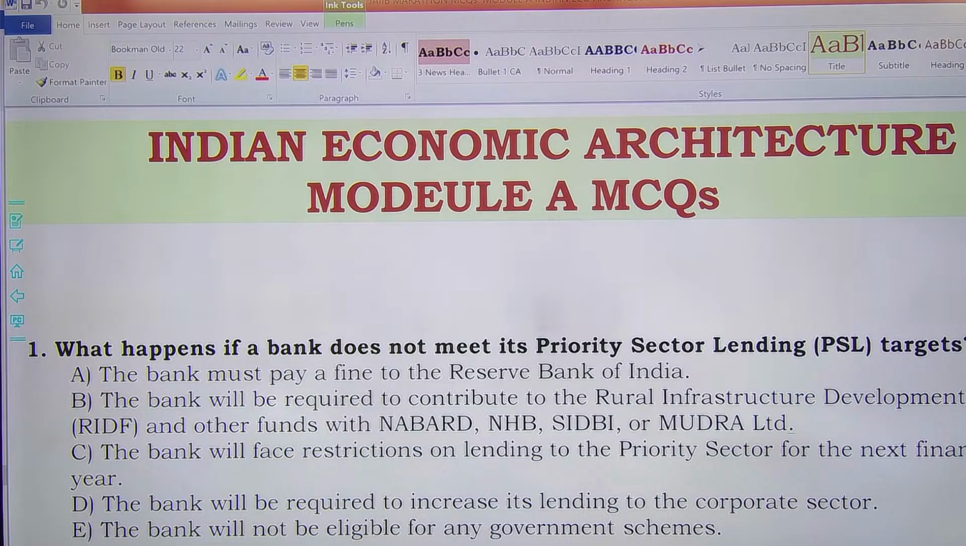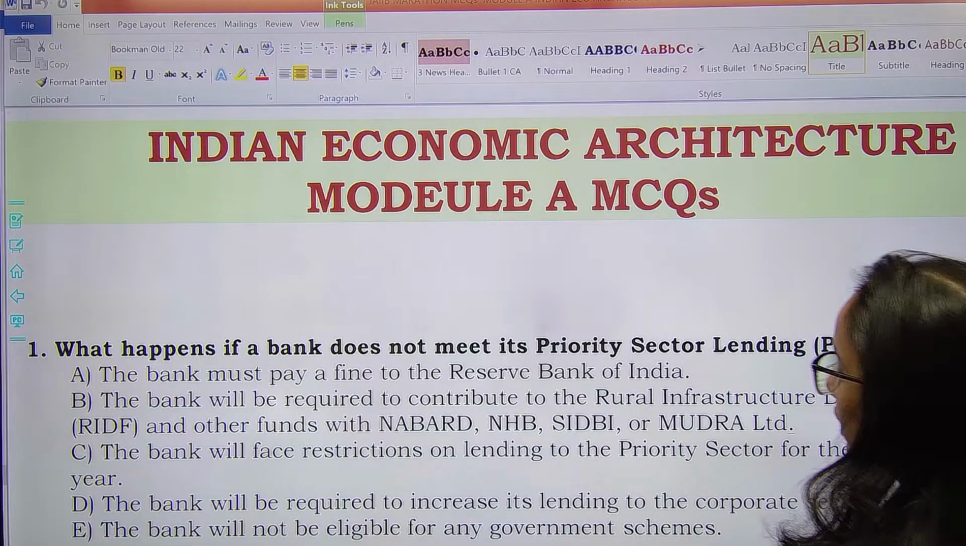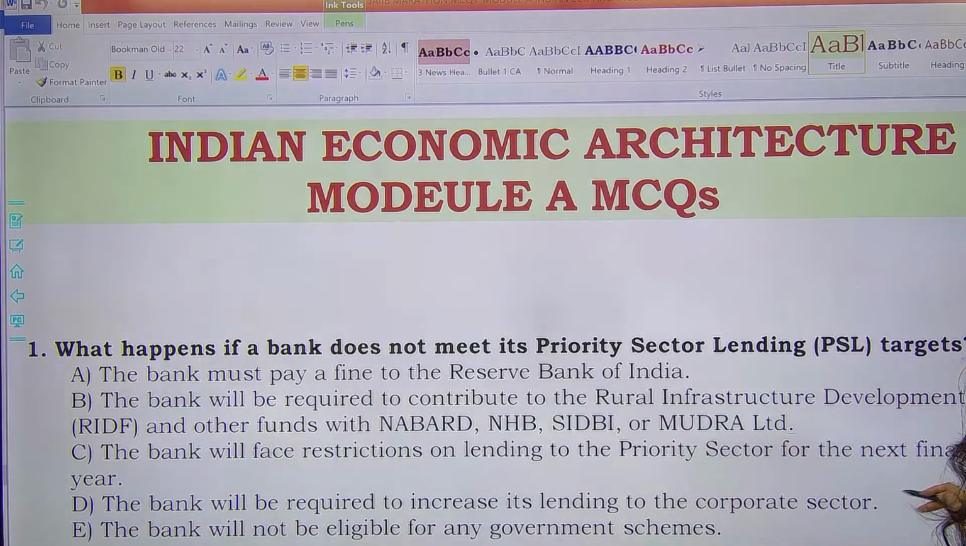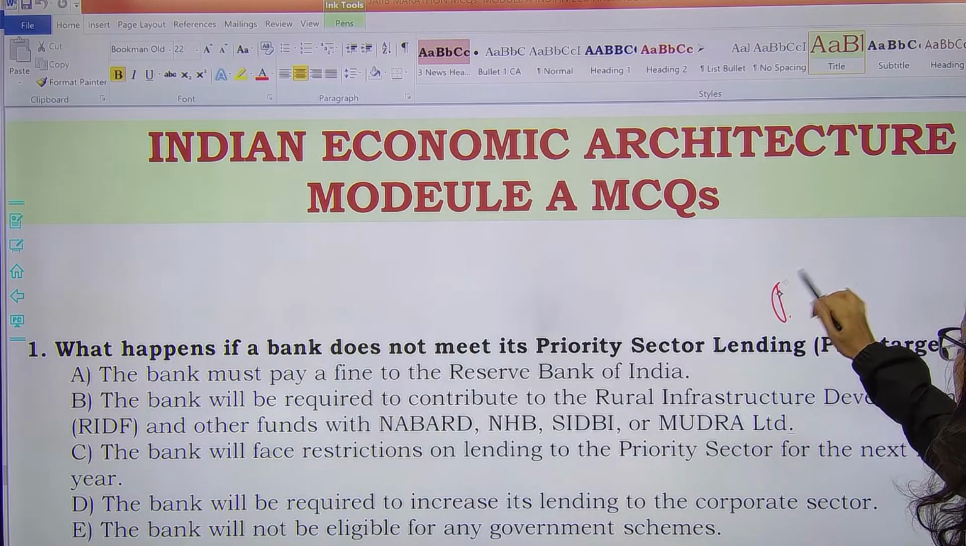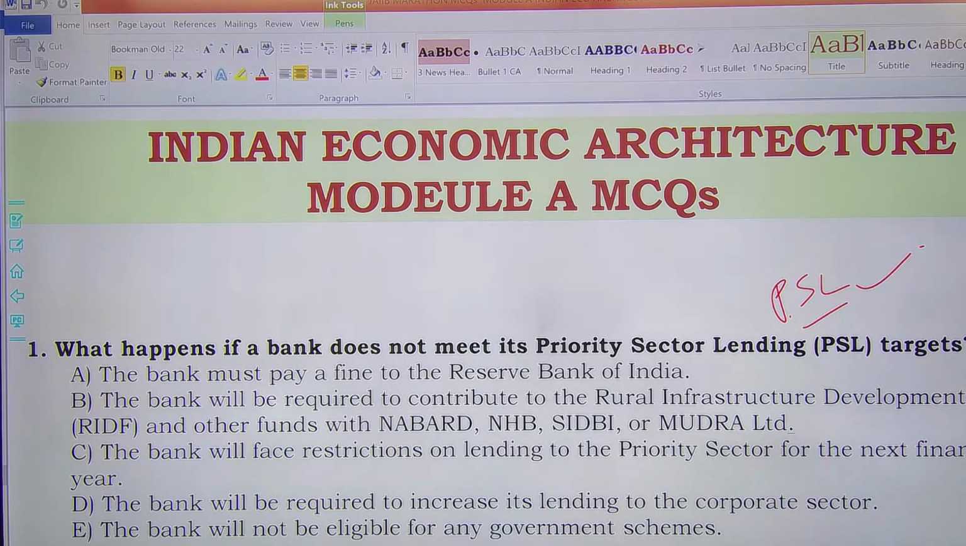So let's start. The first question is in front of you. Tell me what will be the answer. What happens if a bank does not meet its priority sector lending targets? If a bank does not meet the PSL targets, what happens? Which of the following options will be the correct one?